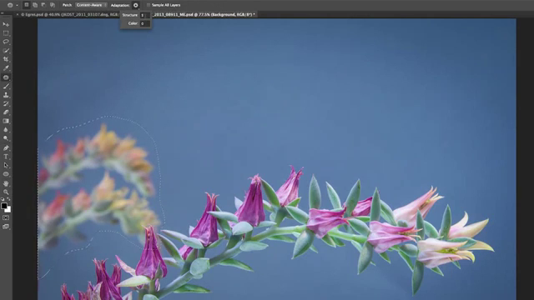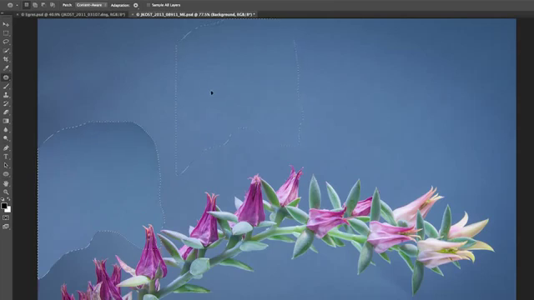It used to be that we only had one option here, but now I can change the structure, which is going to help blend the edges. Let's go ahead and make that just 1 for now, and I'll leave the color set to 0 as well. The great thing about these settings is that I can always come back to them even after I use the patch tool in order to select a different area of the image. So you can see that it's done a fairly good job. It just has a little bit of a problem right down here, but let's try changing some of these options.